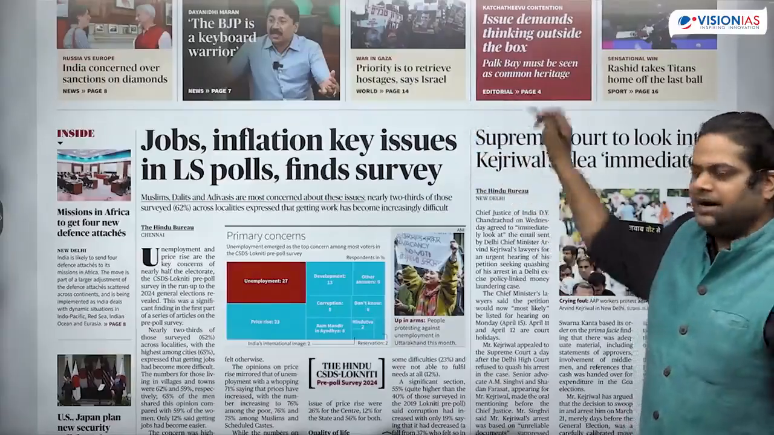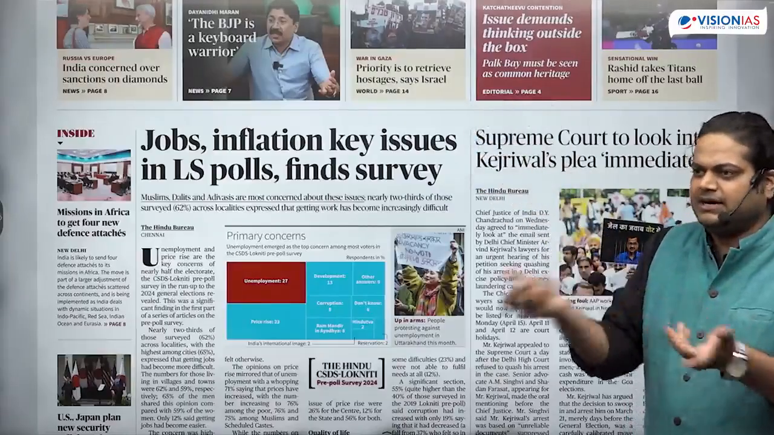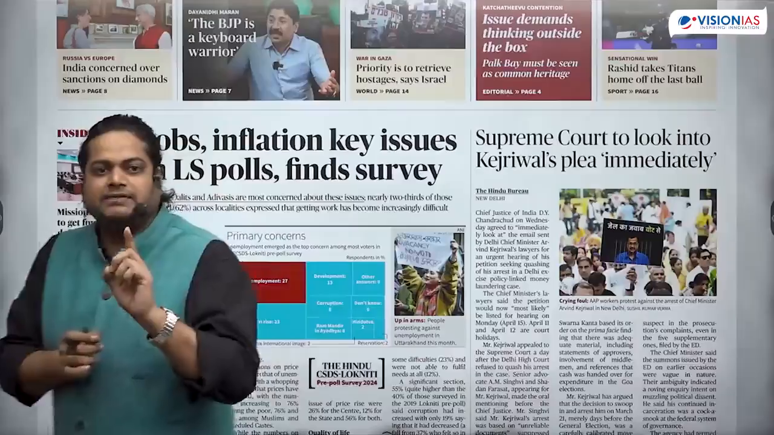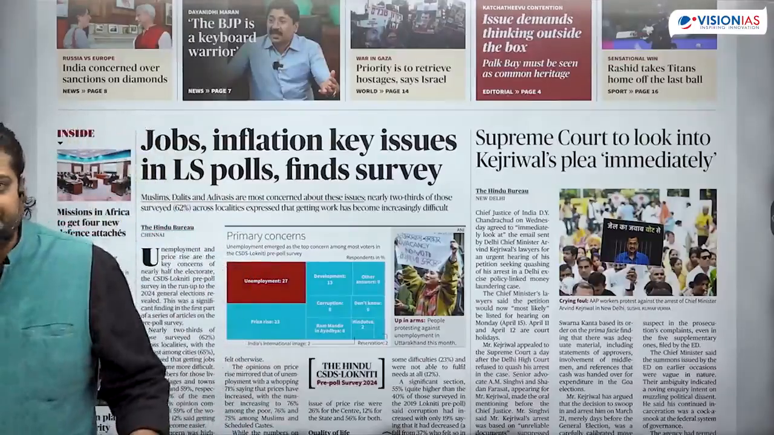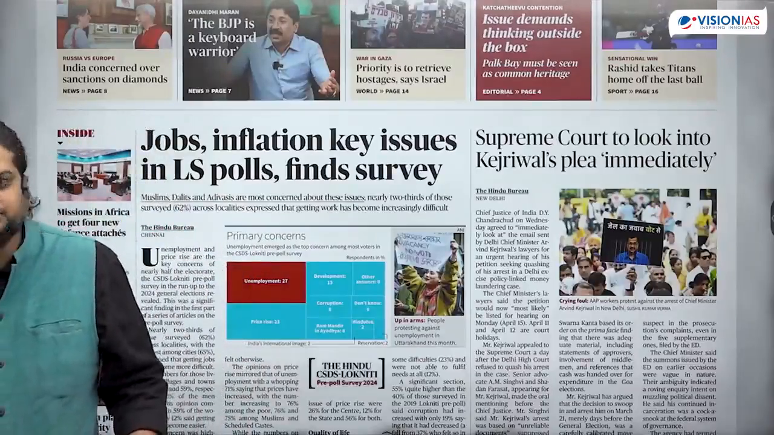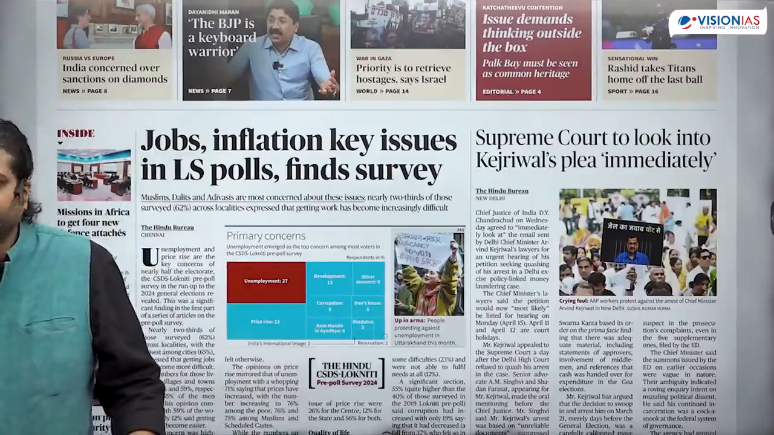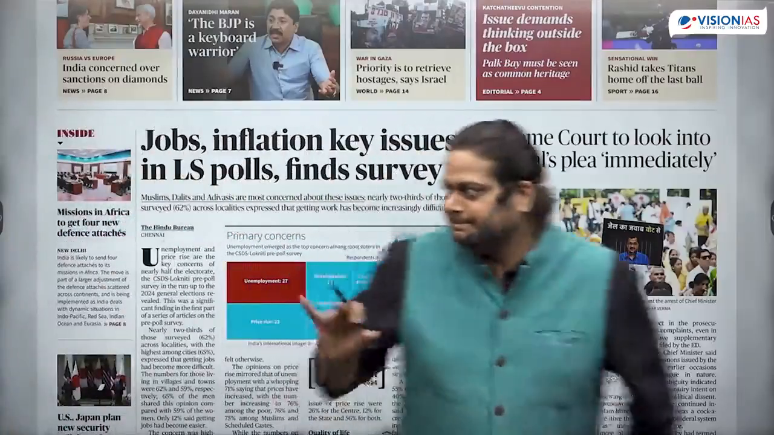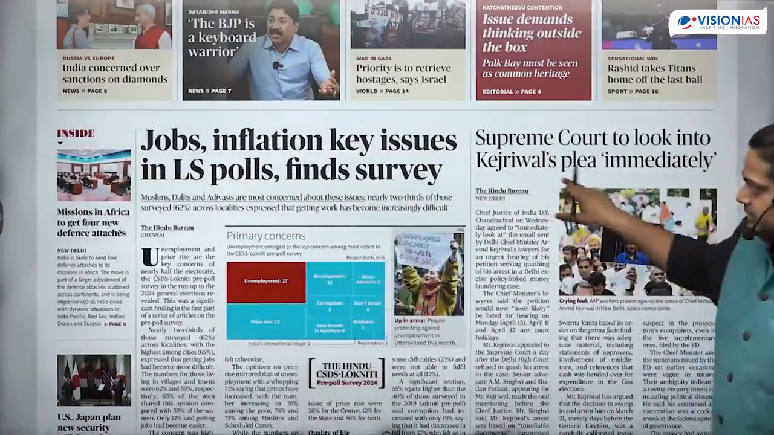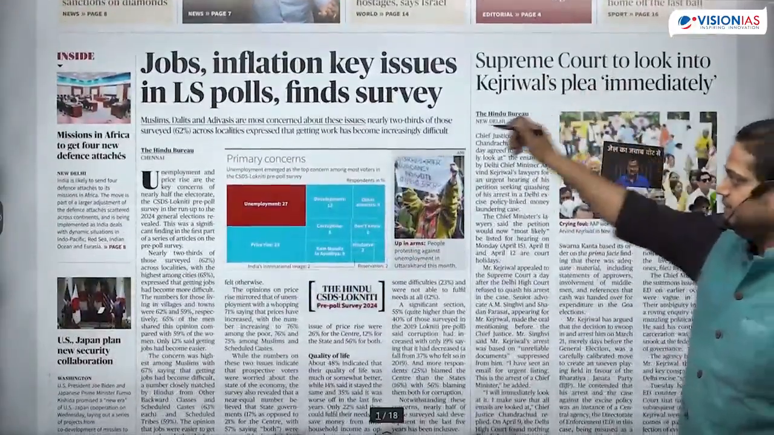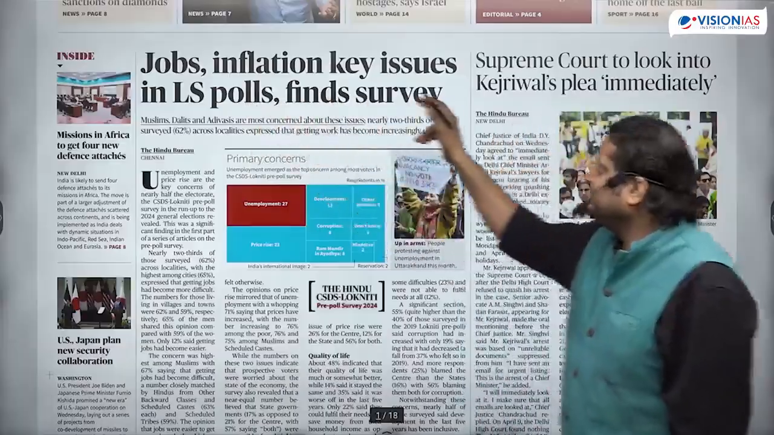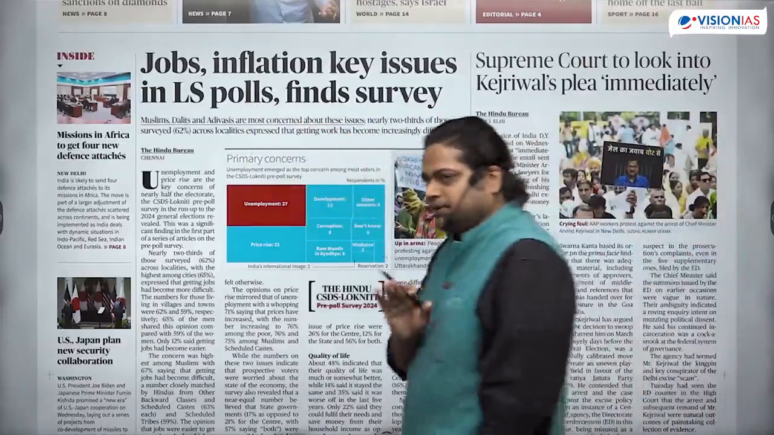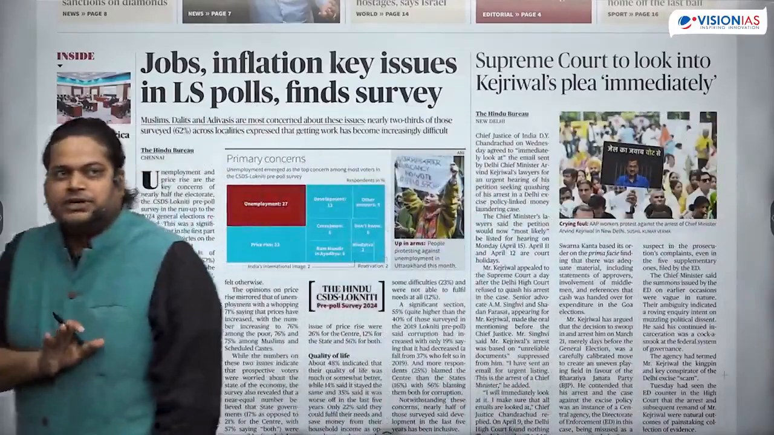So this way we'll mark the whole newspaper, maybe 7-8 articles, and then we are going to start with the one article which is the most important. Many times, most of the times, it happens that the editorial is the most important news article we see. Like this, first the lead article: jobs, inflation, key issues in LS polls, finds survey. Is this article important? Why is it not important?